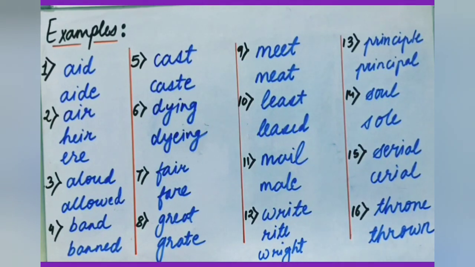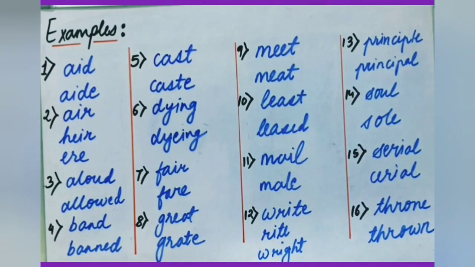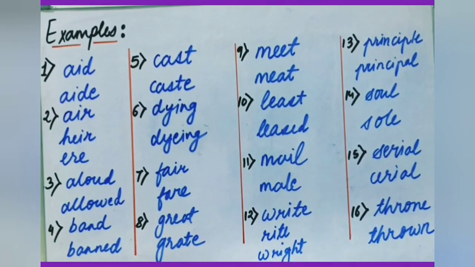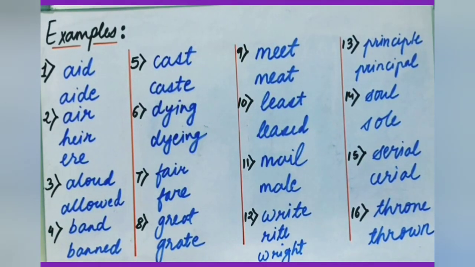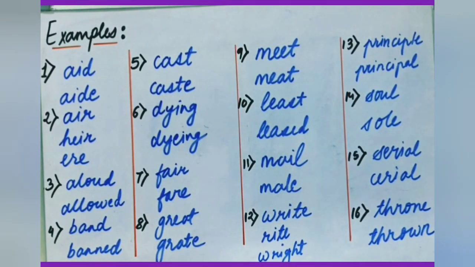Principle, principal. Most of the students make mistakes in these two. The second, principal, means the school's principal, or anything which is very much important. This principle is law, any law.